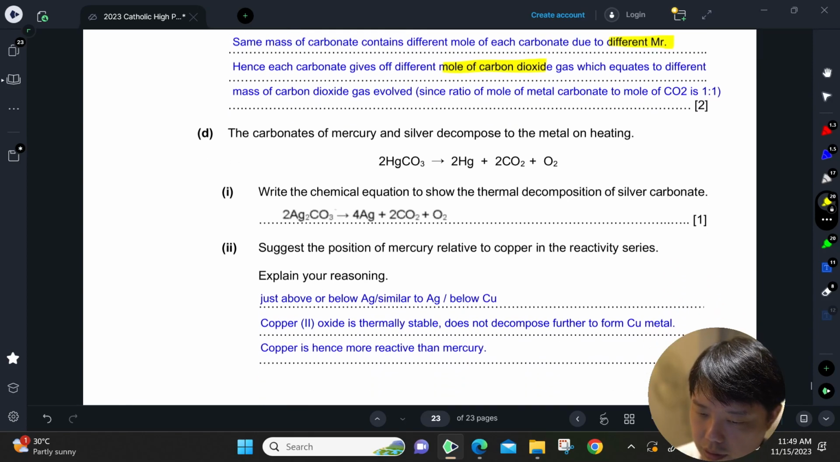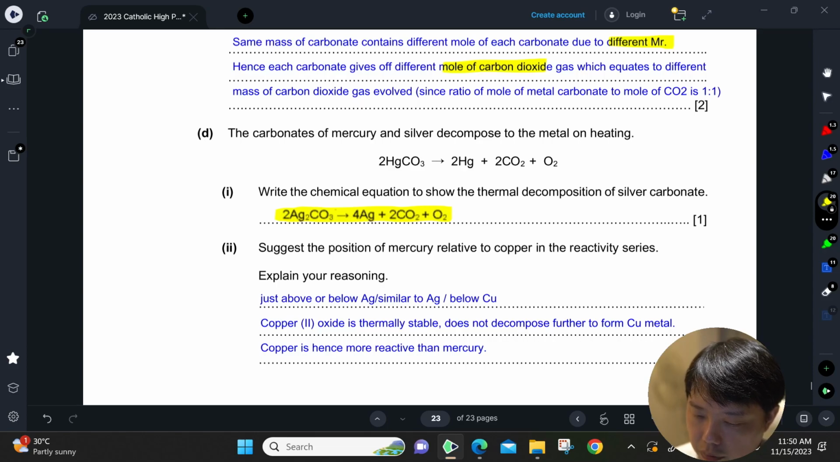Okay, last question. Carbonates of mercury and silver decompose to metal on heating. Write the chemical equation to show the thermal decomposition of silver carbonate. Okay, so this is just an equation. Make sure that you balance it properly.